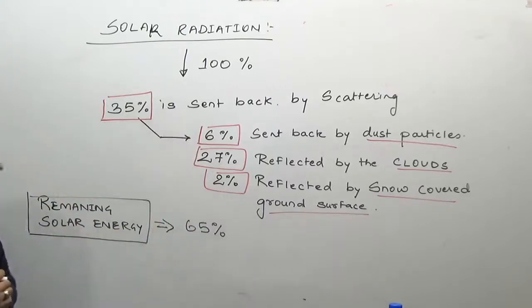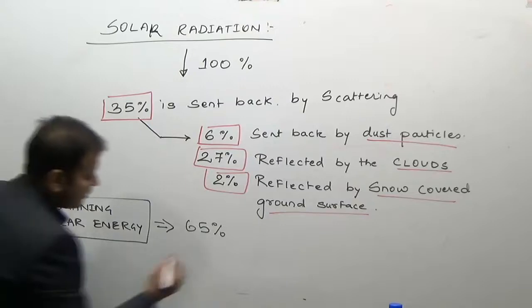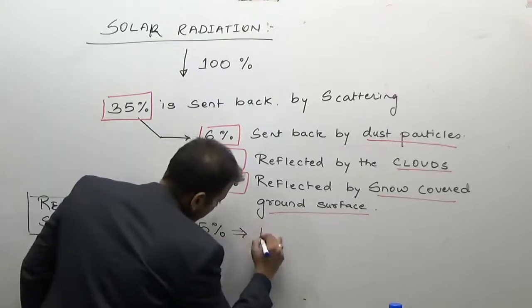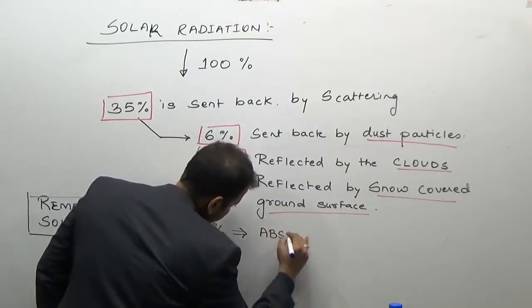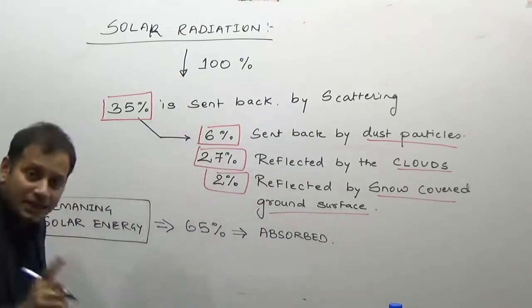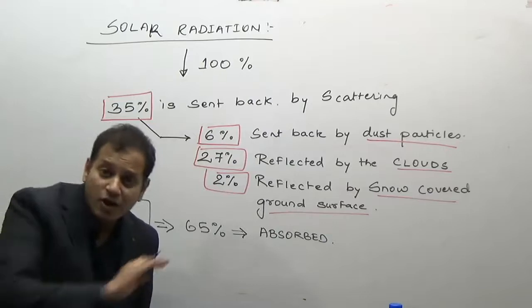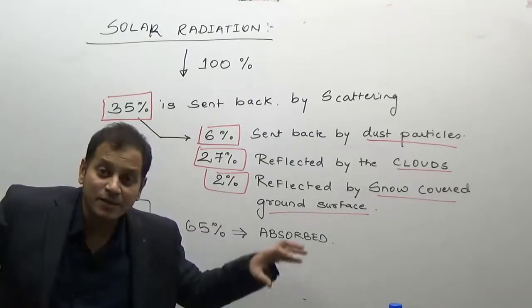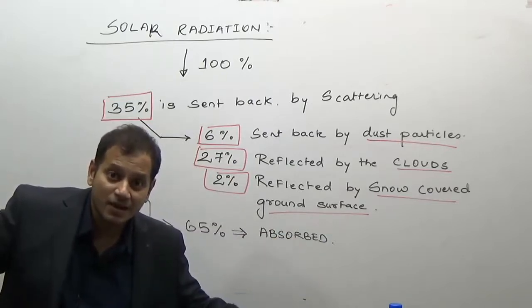Out of this remaining 65%, we can say, is absorbed. Now see how the remaining 65% is absorbed. It is not the entire 65% that is absorbed by the Earth.